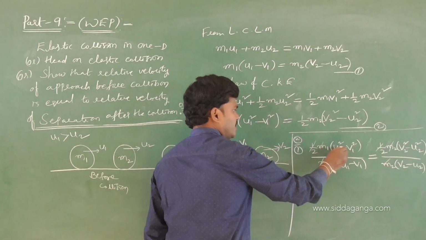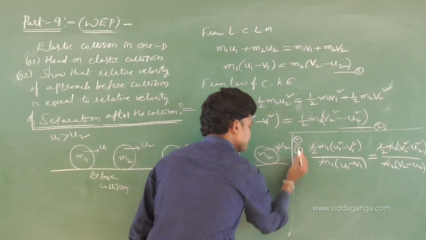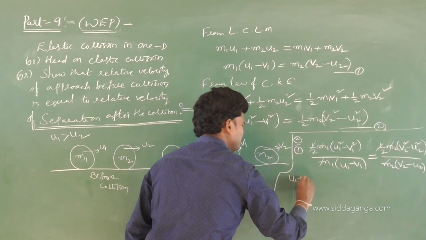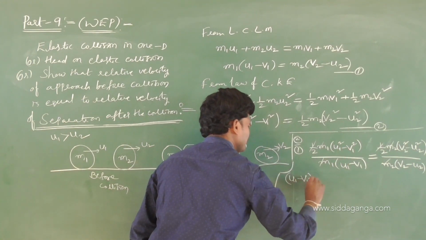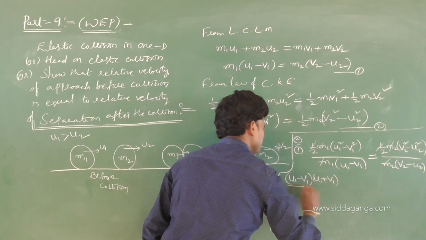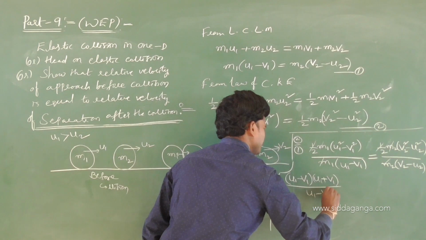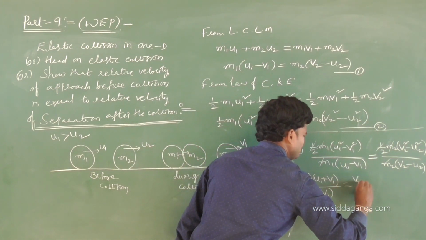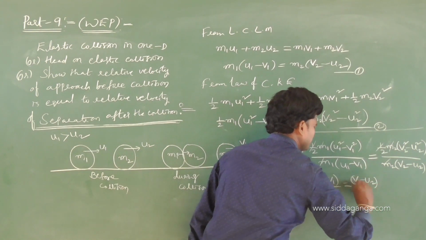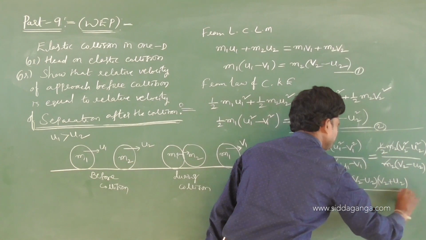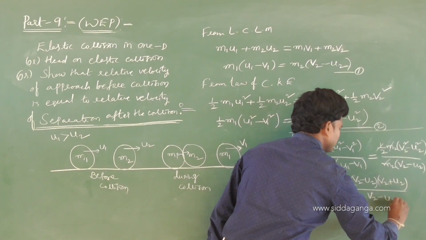So a square minus b square we can write as a minus b times a plus b. Here u1 square minus v1 square is u1 minus v1 times u1 plus v1, divided by u1 minus v1. Similarly v2 square minus u2 square is v2 minus u2 times v2 plus u2, divided by v2 minus u2.